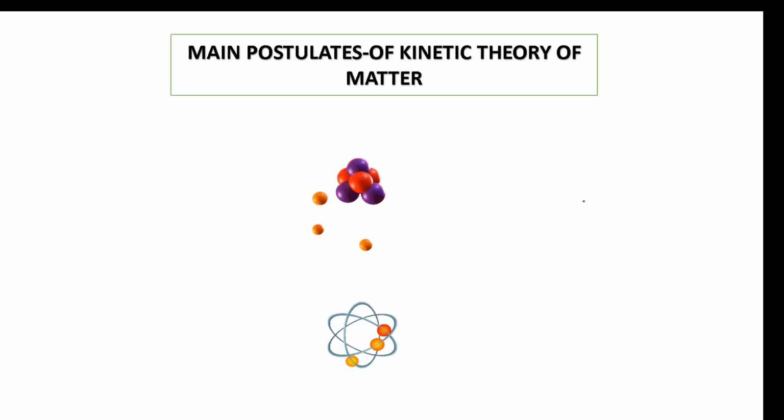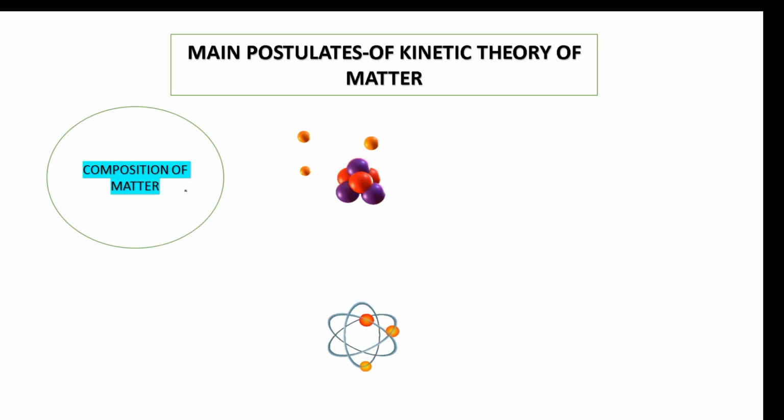In class 8 you have to understand the main postulates of the kinetic theory of matter, and these main postulates are classified under 4 important headings. Let's list them out. Firstly, the first postulate talks about the composition of matter, and it says that matter is composed of particles.